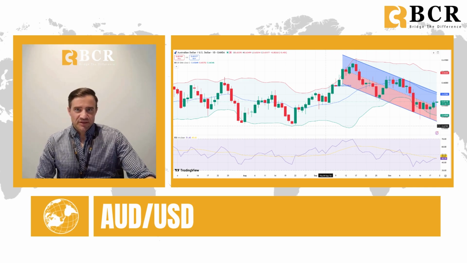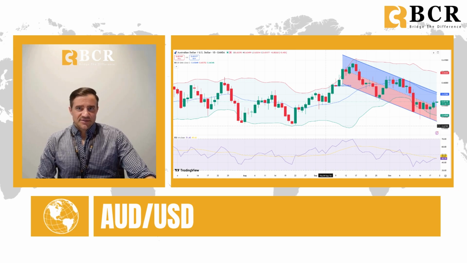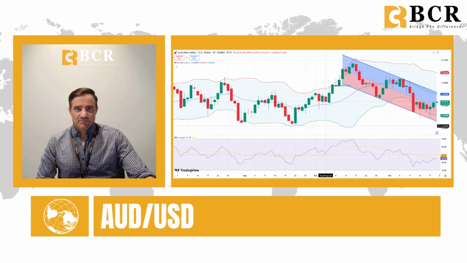Despite these positive developments, the Australian dollar remains technically in a downward trend. It's still moving in a descending channel, and its relative strength index remains below 50, which is a bearish momentum sign. Key support lies around the 64-cent mark, while resistance sits near 65.72. A move above these levels could help shift the outlook to a more bullish stance in the short to medium term.